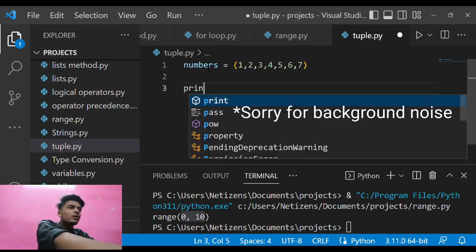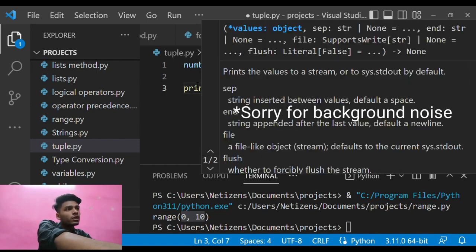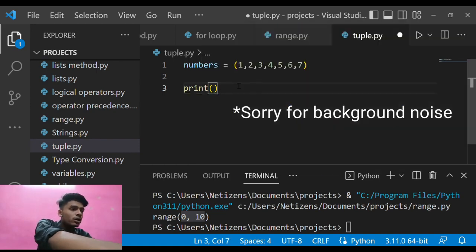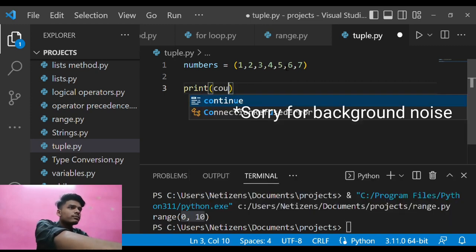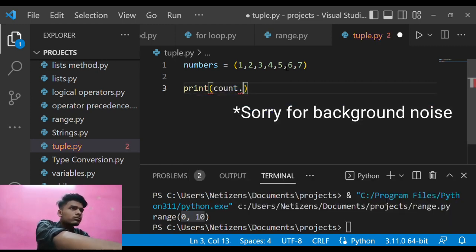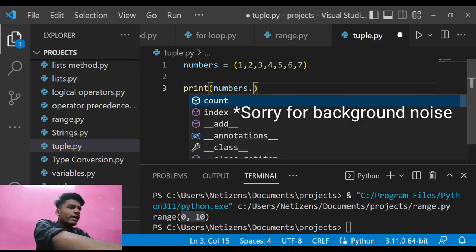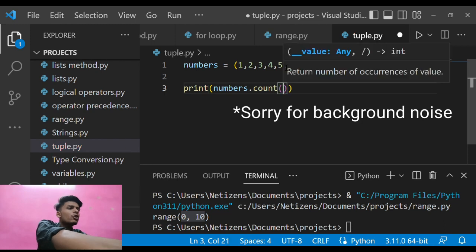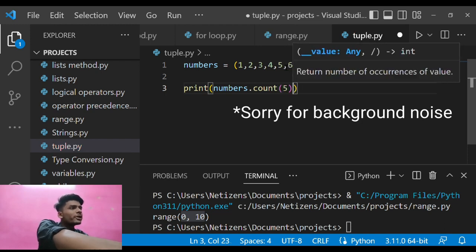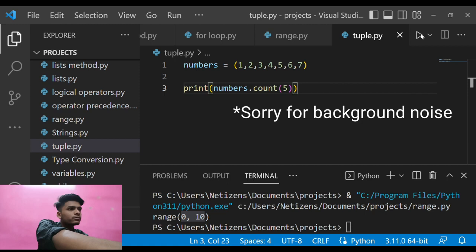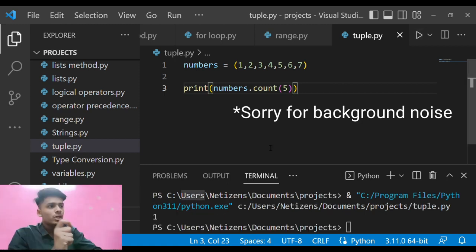There are a bunch of things that I can do with the tuple. If I want to count the number of times 5 has come, I just enter numbers.count, and in brackets I enter 5. It will return the value of how many times 5 came in the program. Only once has 5 come, and that is the reason why it printed 1.